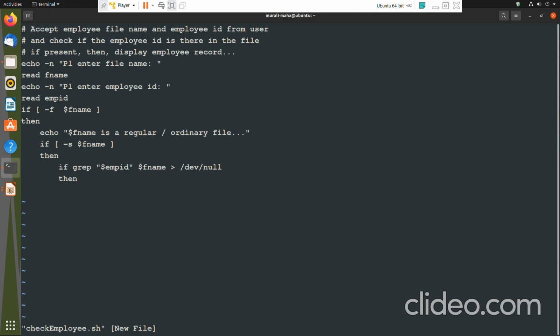Then what we want to do? Let us do it like this. Rather than giving if grep, I'll just grep for $empid in $fname. In case grep is unsuccessful, that I would capture. If test $? not equal to 0, then